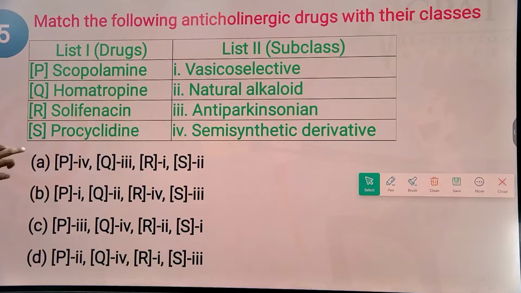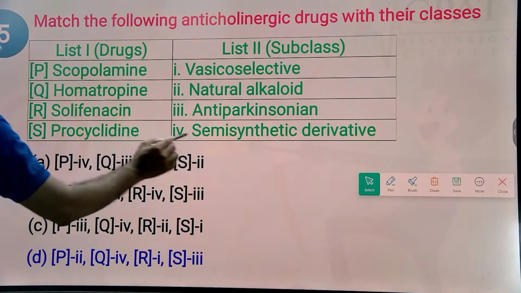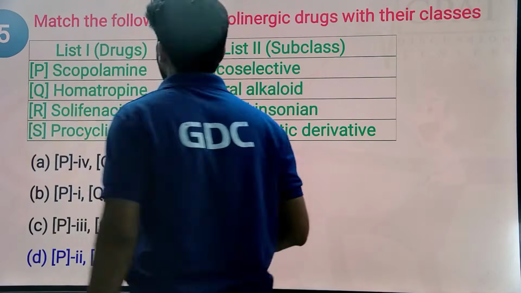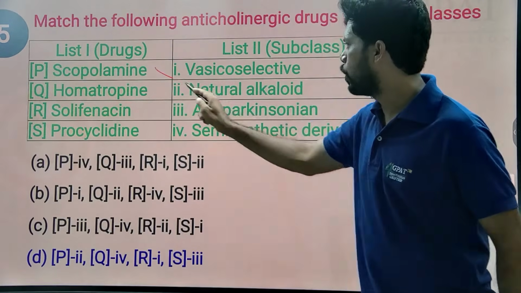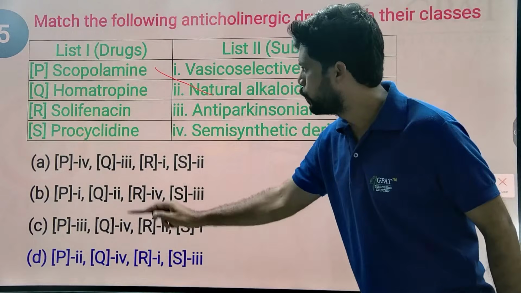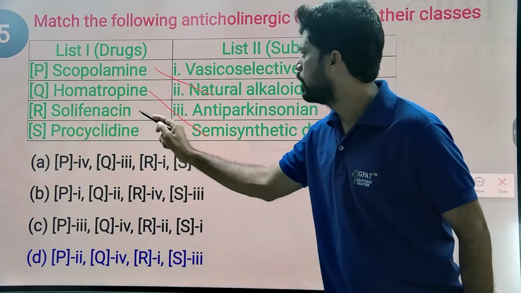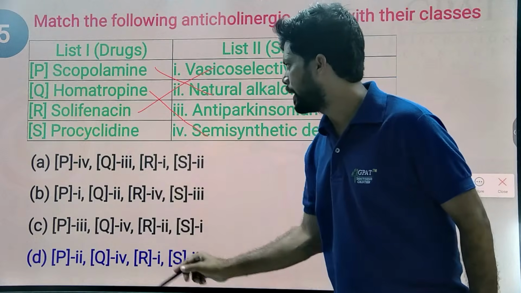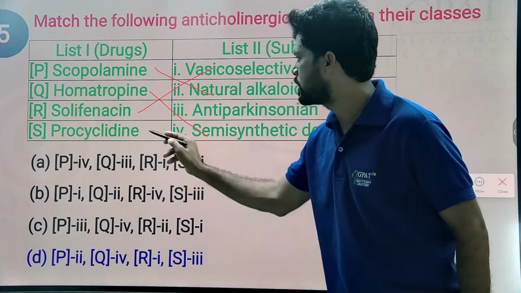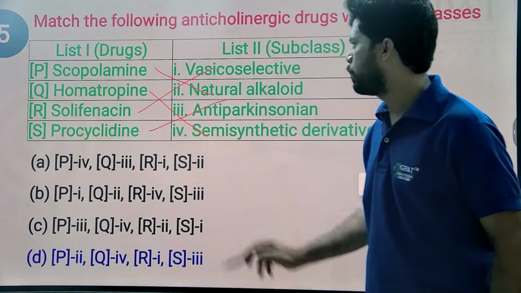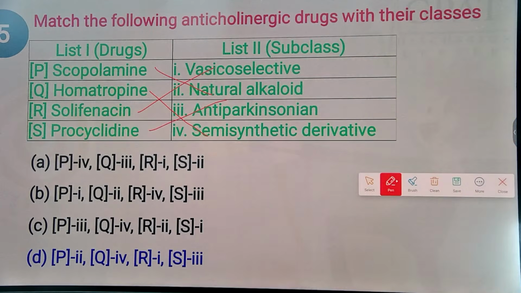So the answer is simply option D. P2, scopolamine; Q4, homatropine, semi-synthetic derivative; R1, vesicoselective; and S3, the anti-Parkinson drug. Answer is option D.